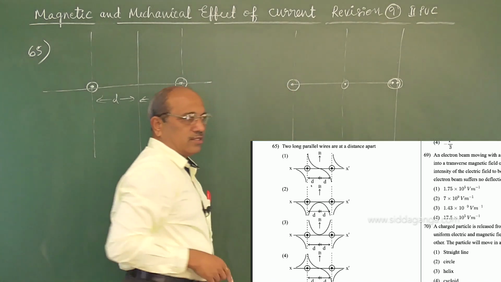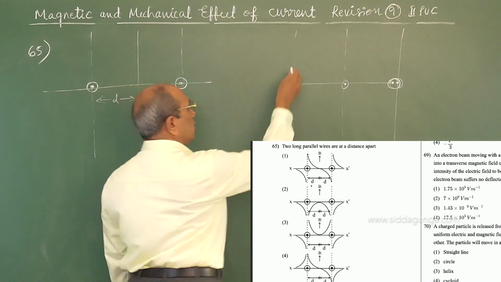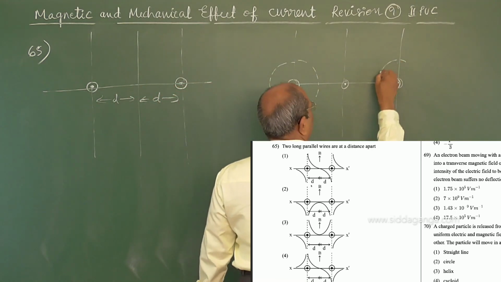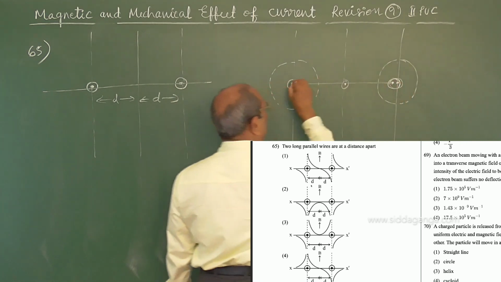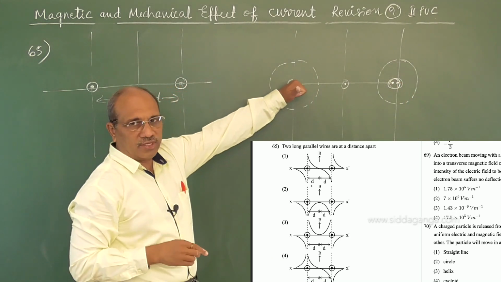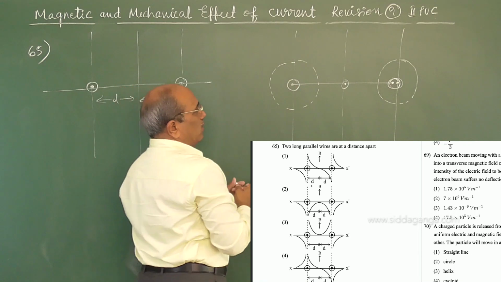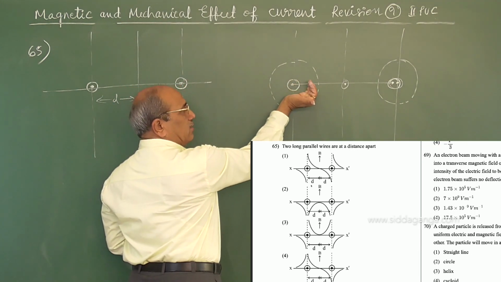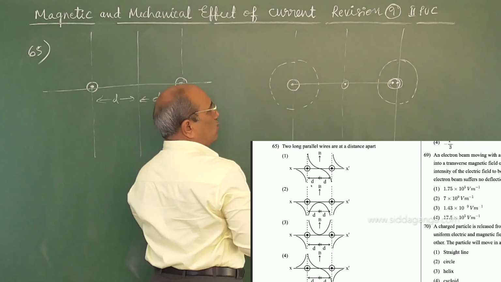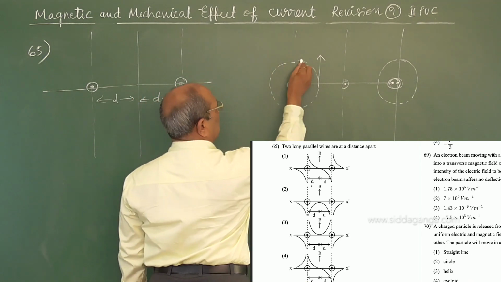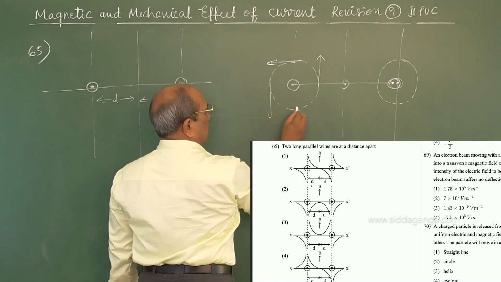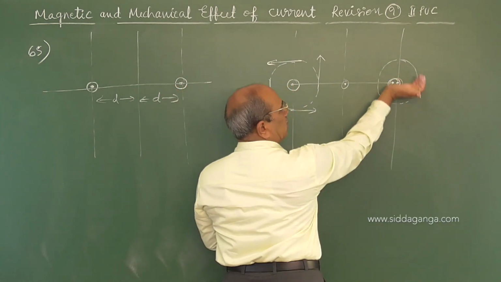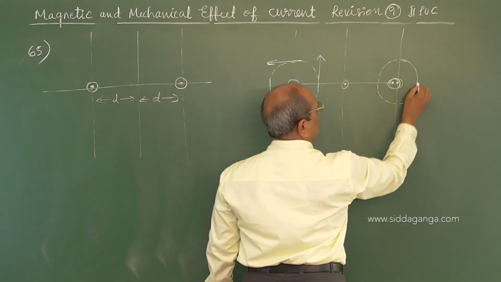If I take the magnetic field around this and around this, the two wires are perpendicular to the plane of the board. When the wire is carrying current towards us, then the field will be in the anti-clockwise direction. This is the direction of the field, and here also it is the same direction.